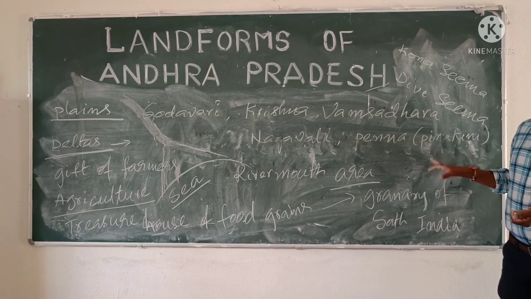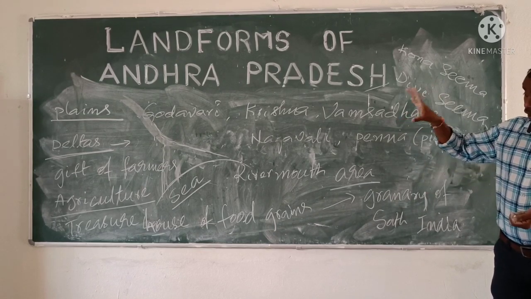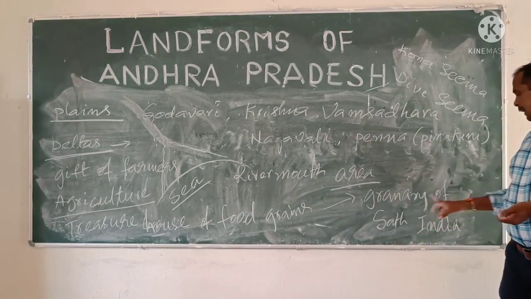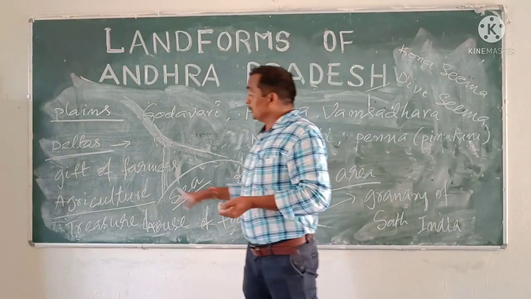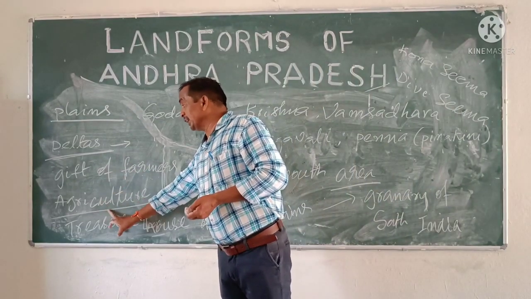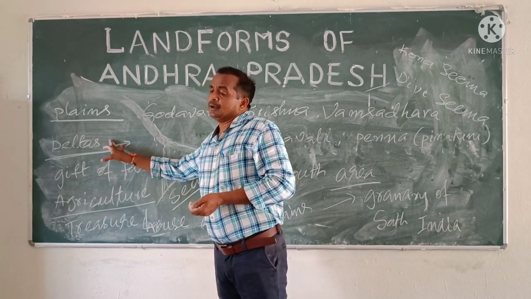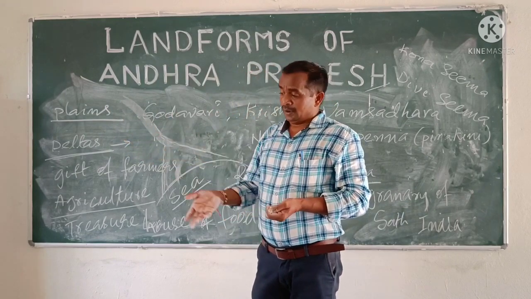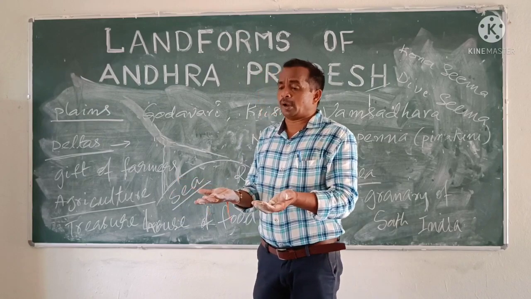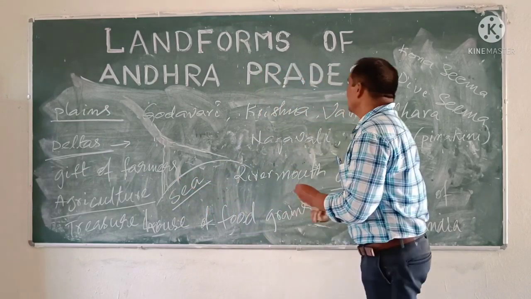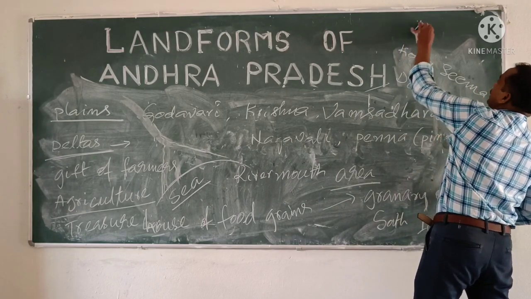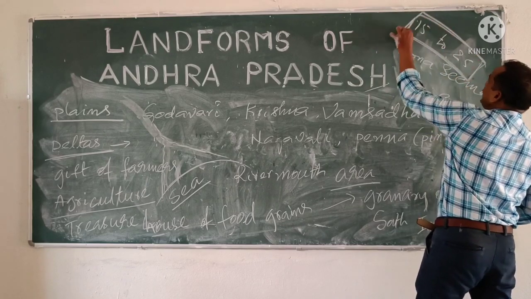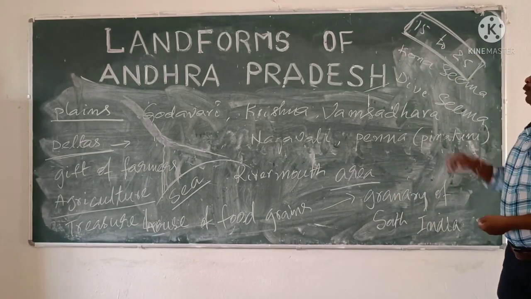So, children, listen carefully. Plains are called the treasure house of food grains, the granary of South India, the gift of farmers, and the gift of agriculture. Why are they called a gift? Because of fertile soils, huge water facilities, and heavy underground water availability. Within a depth of 15 to 25 feet, water is available.